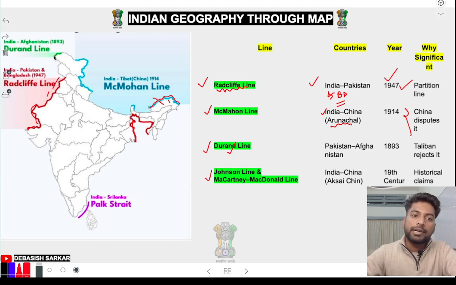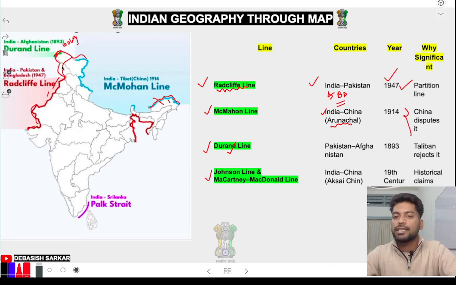Chalo, next, Durand line. India and Afghanistan shares just like a 100 or something kilometer border. Okay, if we draw this one as India, then India and Afghanistan also share border. But if we see this is POK, so technically India and Afghanistan is not sharing border anymore because that is POK, Pakistan occupied Kashmir.